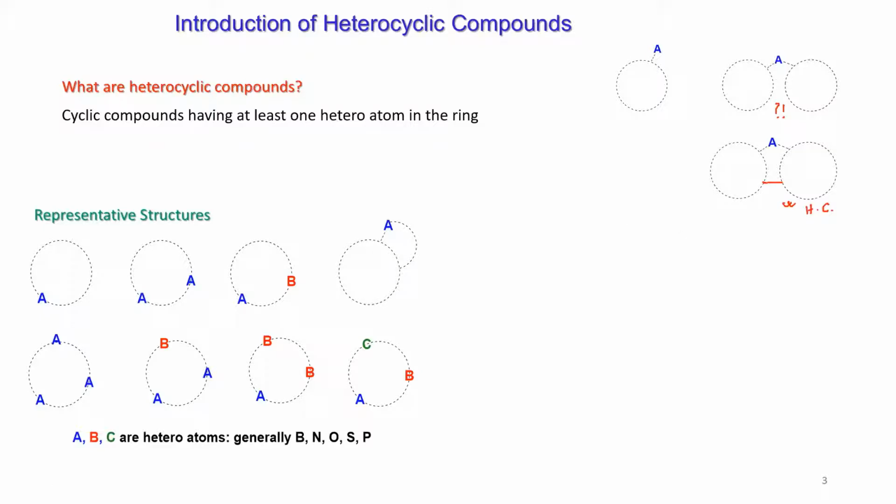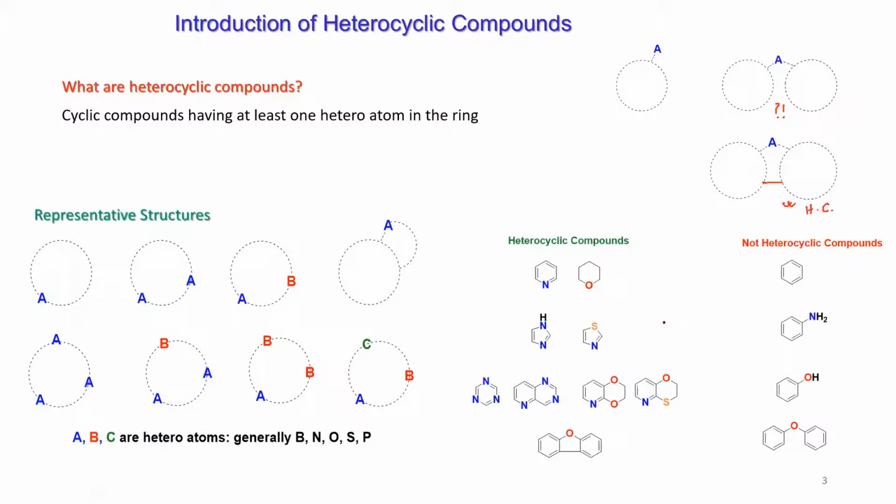For example, let us see heterocyclic compounds. You have a variety of examples. Here we have given some unsaturated heterocyclic compounds, some saturated heterocyclic compounds. You have different numbers of heteroatoms. Okay, you have fused ring. In the right side, you see not heterocyclic. Your nitrogen is outside the ring, oxygen outside the ring.